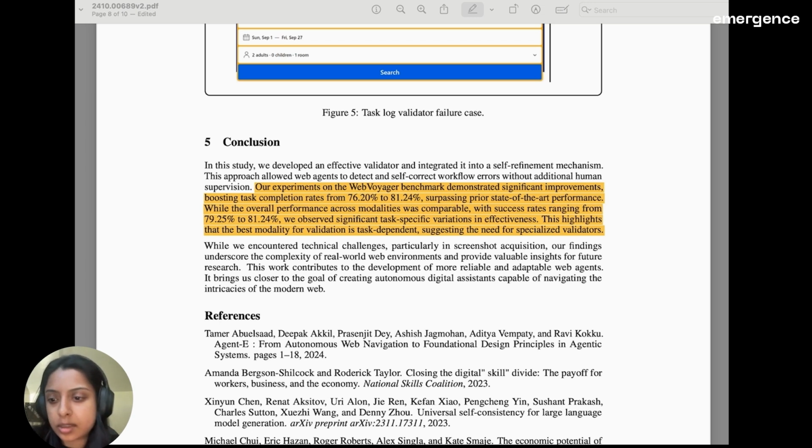Although one thing that's still not clear is which modality of validator to use, and it's not necessarily true that one validator is better than the other. So this suggests that there's possibly a need to have multiple validators which are task specific. We think future work can be done in this direction if anyone's interested.